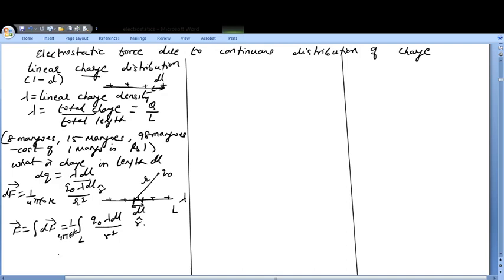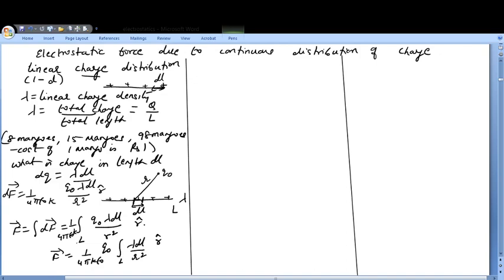This can be further simplified as F is equal to 1 upon 4 pi k epsilon naught. I can take this q naught also outside, so this is going to be q naught, integration over the length L of lambda dl upon r square, times r cap. So this is how we deal with the continuous charge distribution.